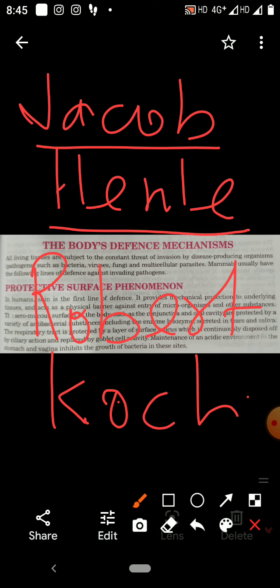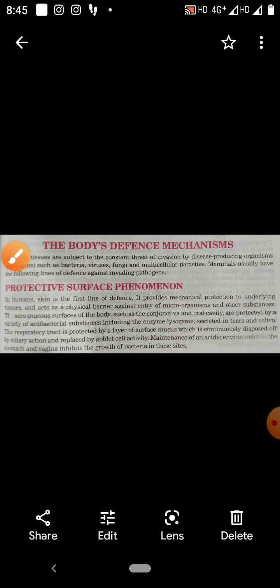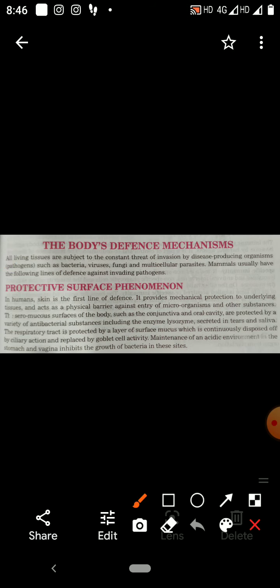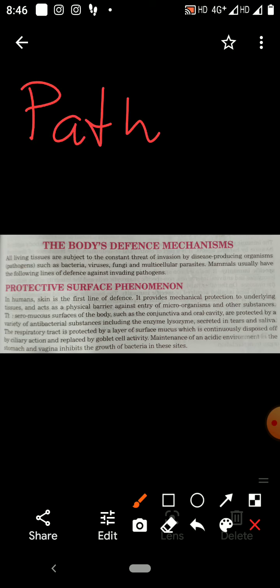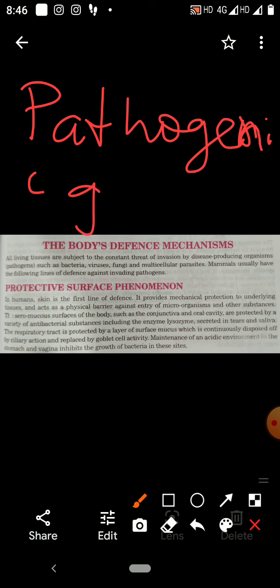The first postulate is: pathogenic germs are found in the body of animals who are suffering from disease. Any animal suffering from disease has pathogenic germs in its body.